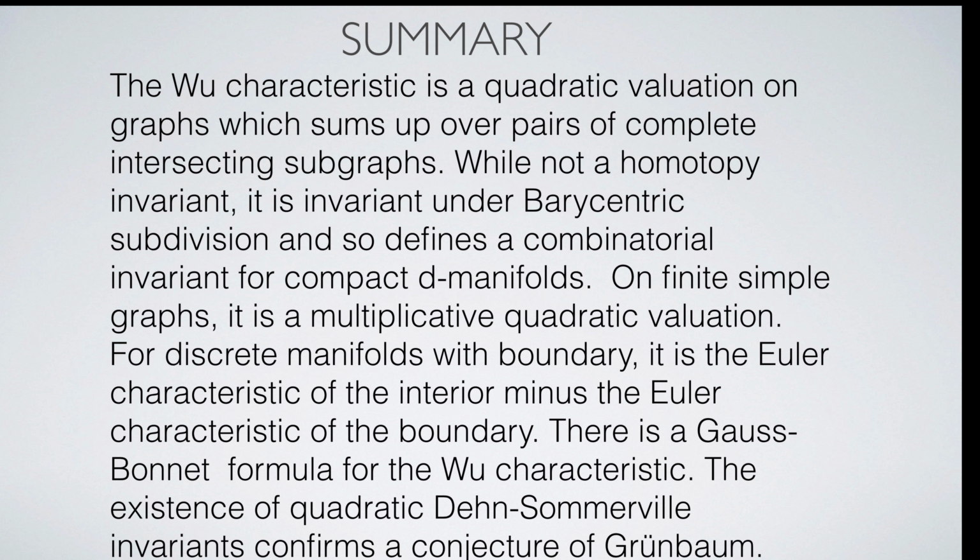There is a Gauss-Bonnet formula for the Wu characteristic. The existence of quadratic Dehn-Sommerville invariance confirms a conjecture of Grünbaum.